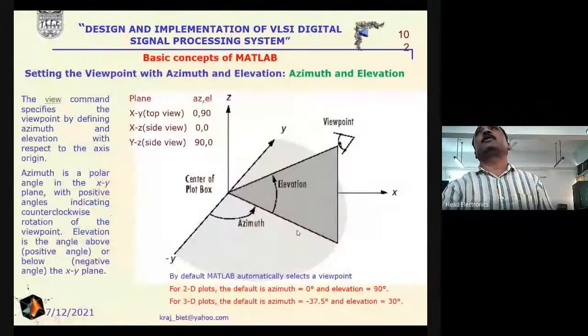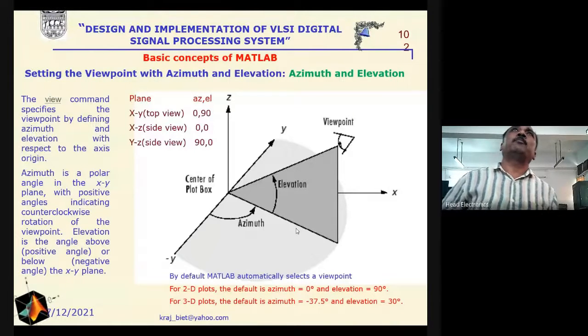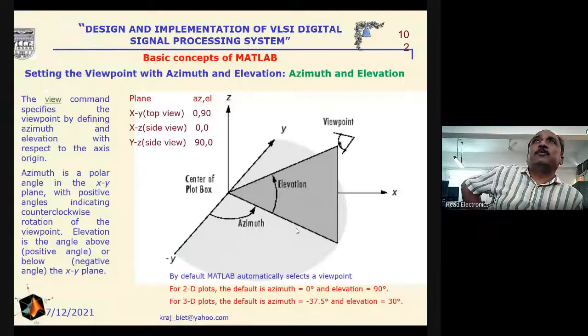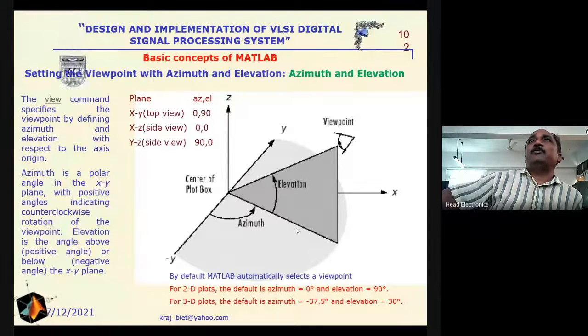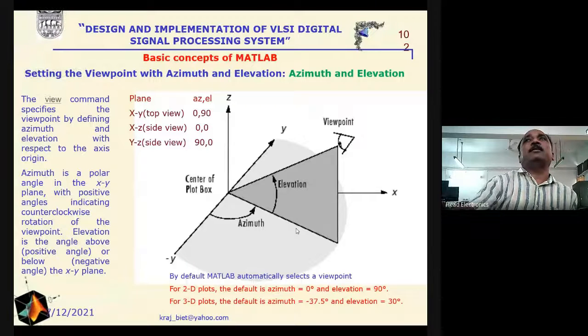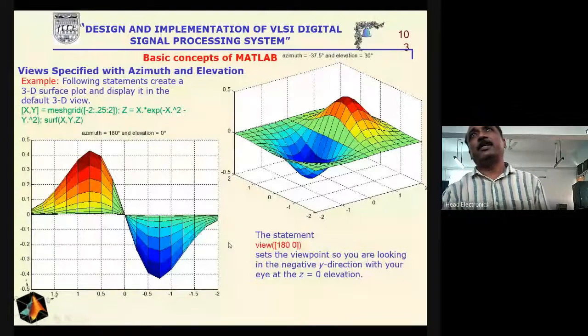Here we can use the top view, side view, or the left side view, right side view, with the help of the azimuthal and the elevation angle. If we write the XY top view, it means the azimuthal angle is 0 and the elevation angle is 90. Similarly, azimuthal 0 and elevation 0 is the XZ side view. The YZ side view is 90 and 0. These are the descriptions of the different side views, and using these we can get the side view of the 3-dimensional plots.